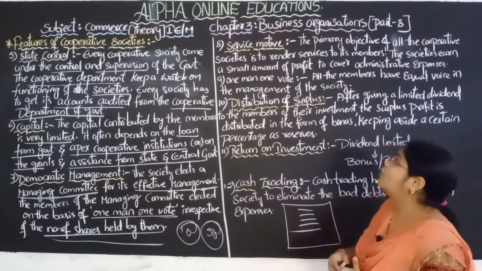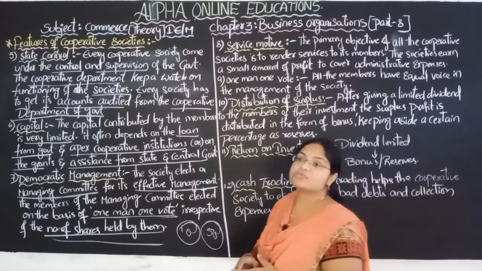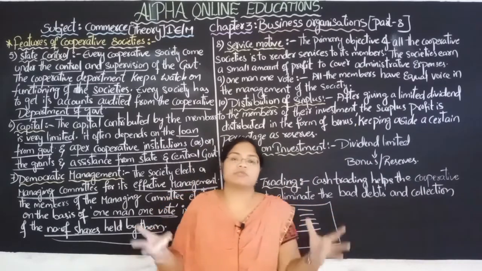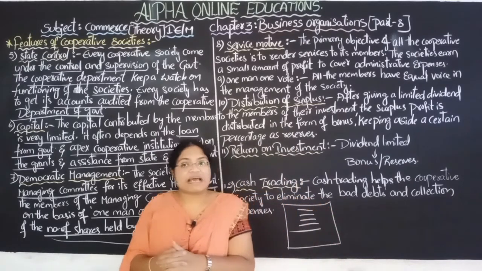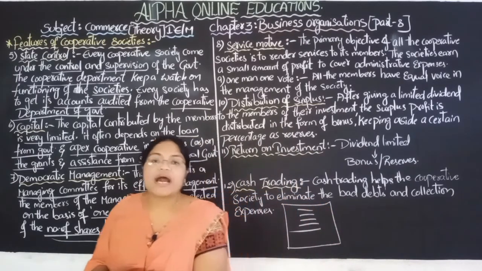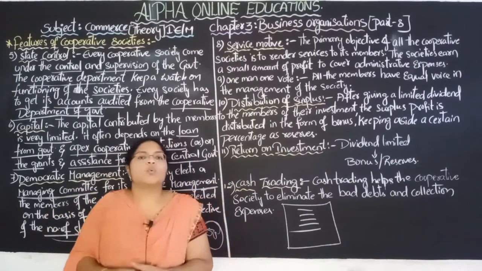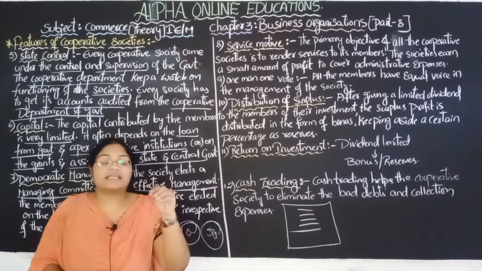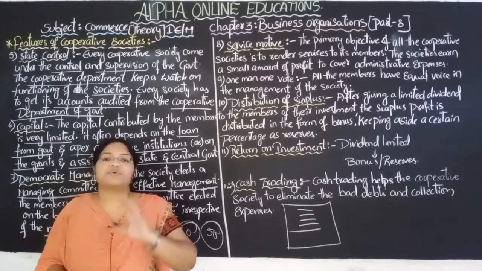Okay, now the eighth one, service motive. Mainly this cooperative society comes to provide service to the society. The cooperative societies are formed with an intention to provide service to the society and to earn very little profit, very little economic profit. That profit is required to meet their administrative expenses.